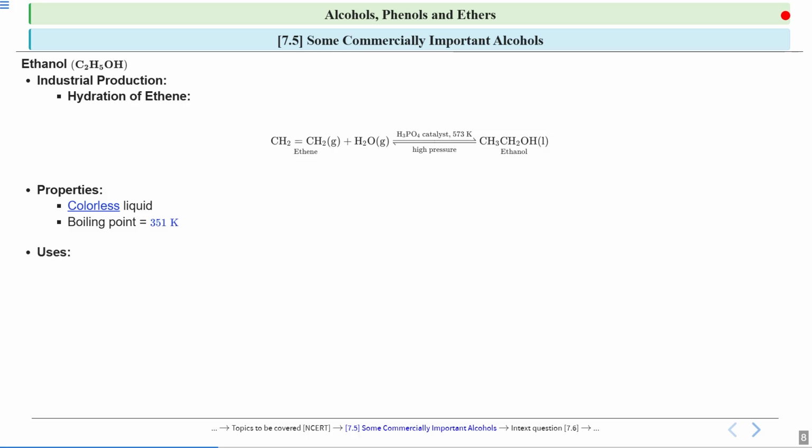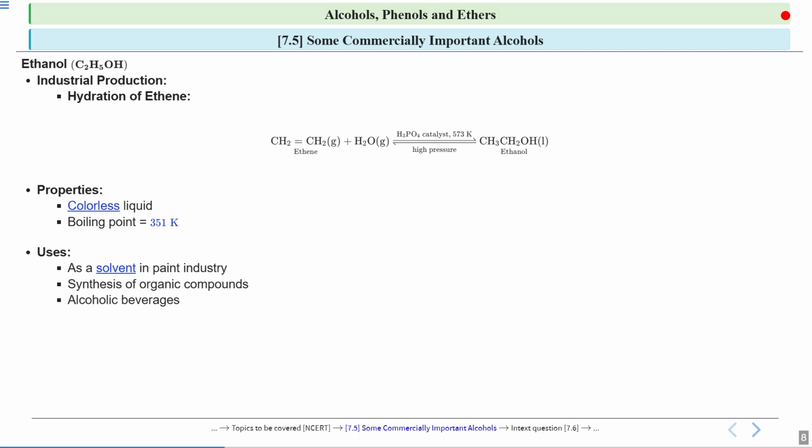If I talk about the uses of ethanol, that is, where this ethanol is utilized, then the uses will be: it is used as a solvent in the paint industry. Next, it is used in the synthesis of organic compounds. If you have to synthesize organic compounds, then ethanol is used for the synthesis of your organic compounds.